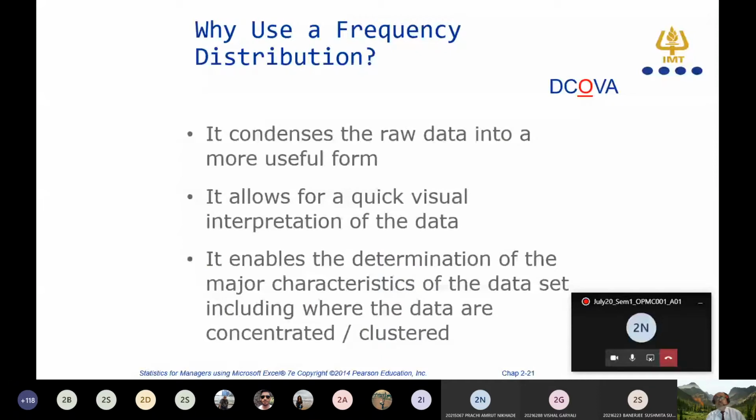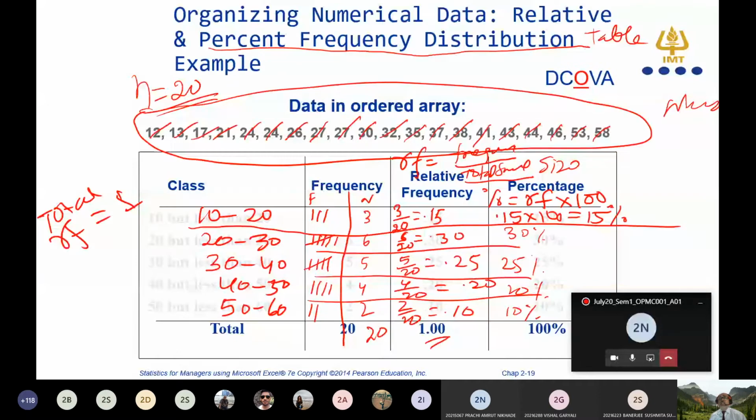But cumulative frequency is, suppose I want to find out the cumulative frequency of this data set, I'm adding one more column here, and I'm trying to find out the cumulative frequency of this data set.